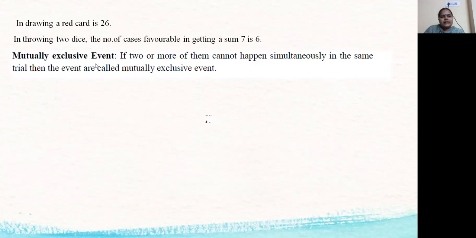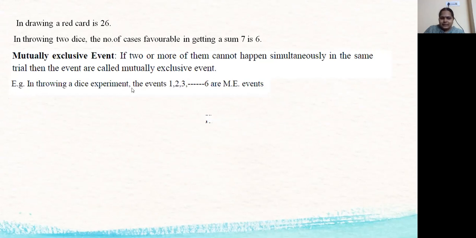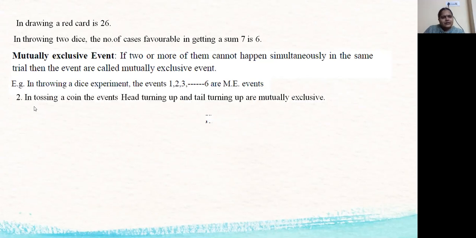Next, mutually exclusive events. If two or more events cannot happen simultaneously in the same trial, then the events are called mutually exclusive events. Suppose in a die throwing experiment, events 1, 2, 3, 4, 5, 6 are mutually exclusive events. So when we throw a die, we can get only 1 or 2 or 3 or 4 or 5 or 6. But we will not get 1 and 2 at the same time. Next, in tossing a coin, the events head turning up and tail turning up are mutually exclusive. We will get only one, not two at a time.